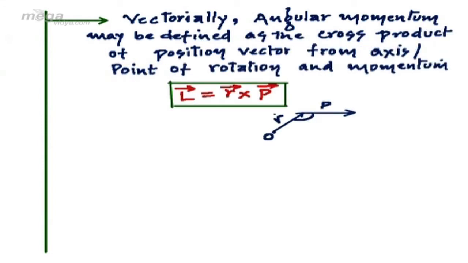Let us consider the body is clamped over this point O and we are applying the momentum from certain point A. So, the angular momentum will be the cross product of the position vector OA and the momentum P.